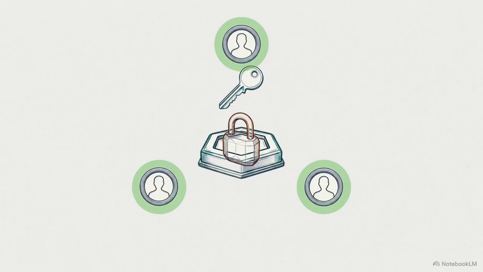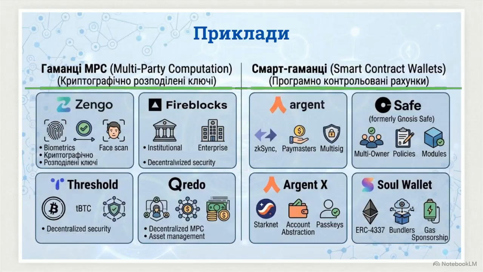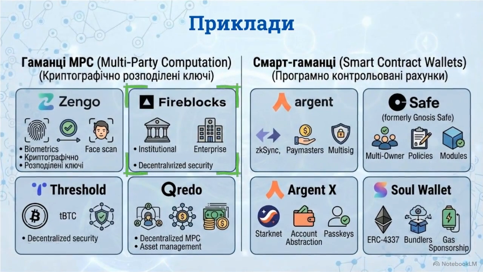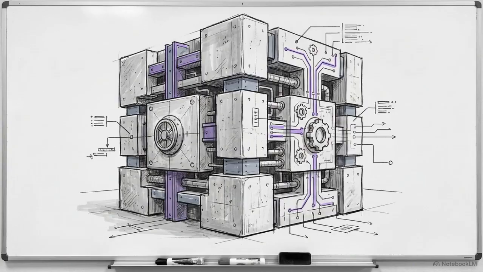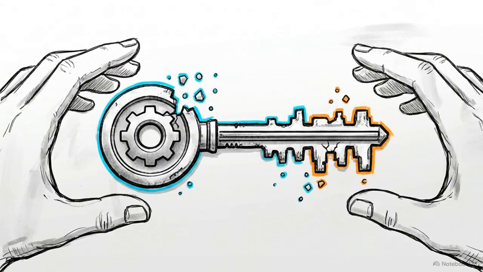These distinct approaches have created two competing standards for enterprise custody. MPC providers like Fireblocks utilize off-chain cryptographic distribution, while protocols like Safe and Argent rely on on-chain programmable accounts. Whether utilizing off-chain mathematics or on-chain logic, the engineering consensus is clear. The most secure way to handle a private key is to remove it from the user's hands entirely.